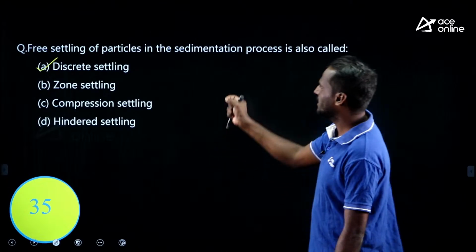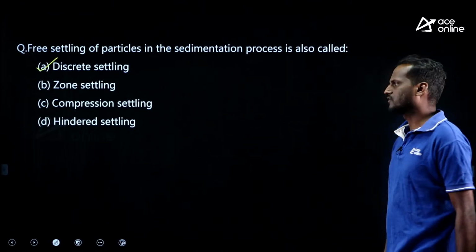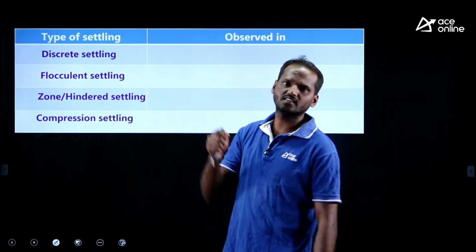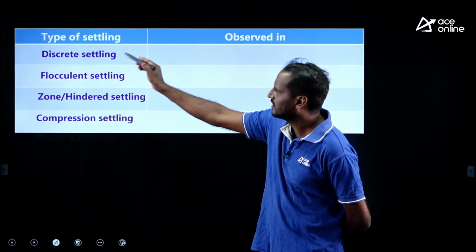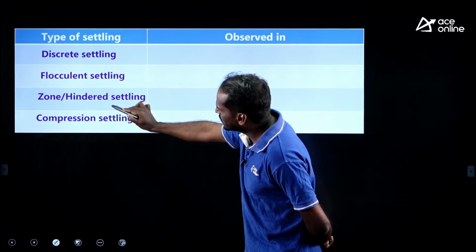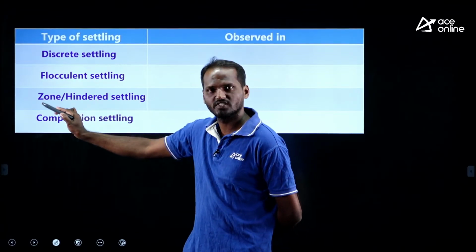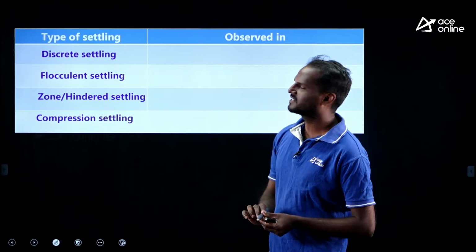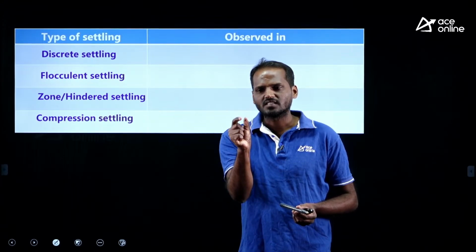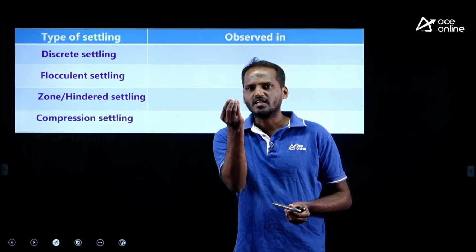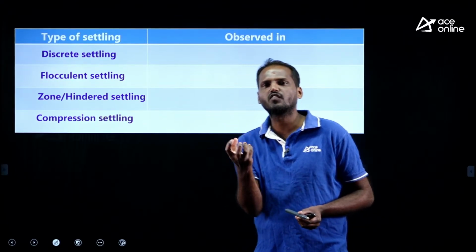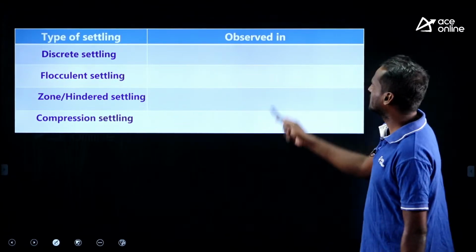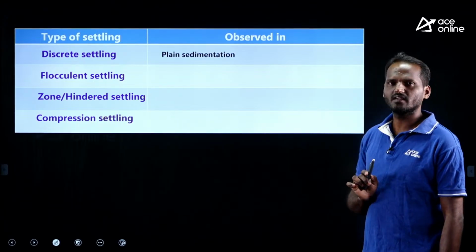Let me give you some idea about all the settlings we usually observe. We have these 4 kinds of settlings. Type 1 settling is discrete settling, type 2 is flocculent settling, type 3 is zone or hindered settling, both are the same, and type 4 is compression settling. In the first type, discrete settling, the individual particles settle under the influence of gravity, which is observed in plain sedimentation.